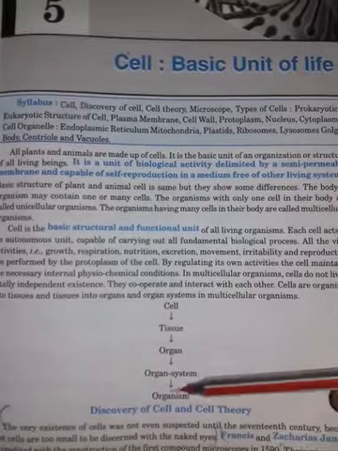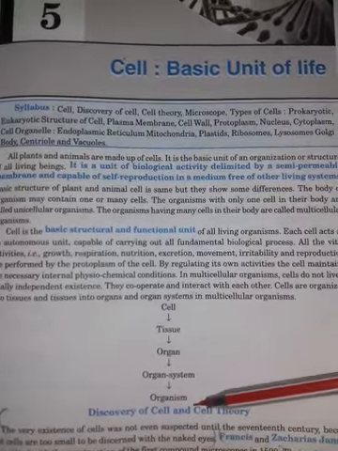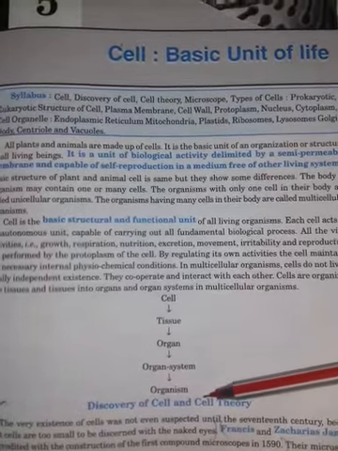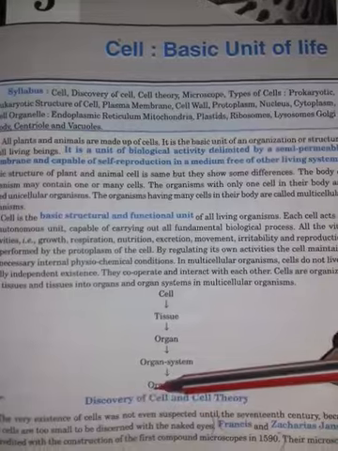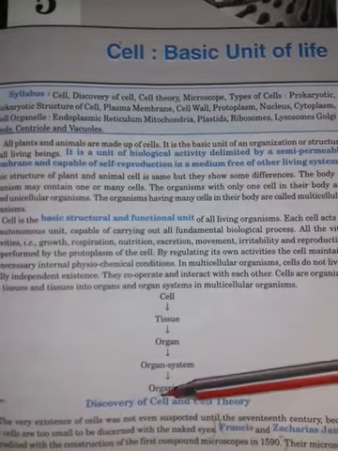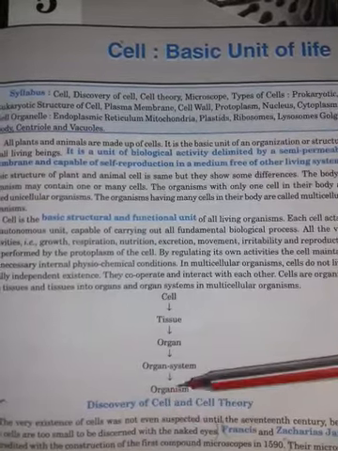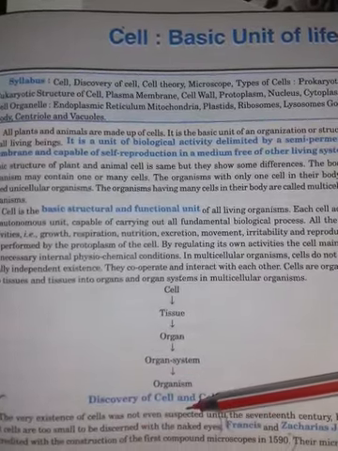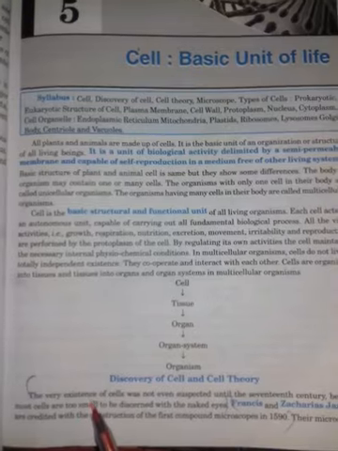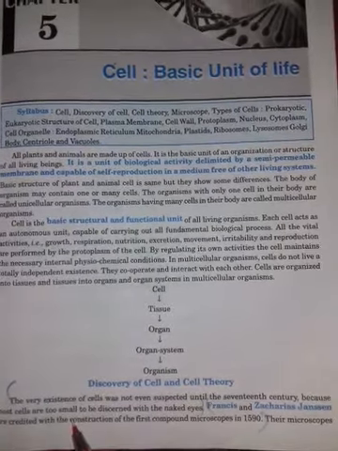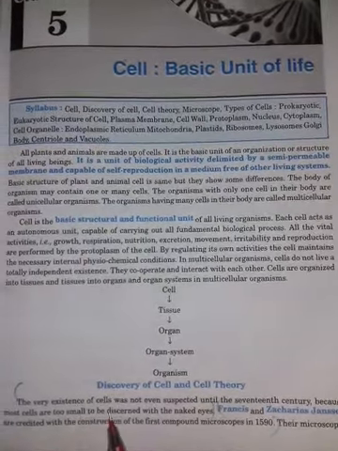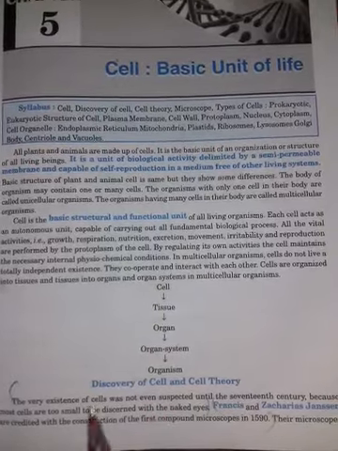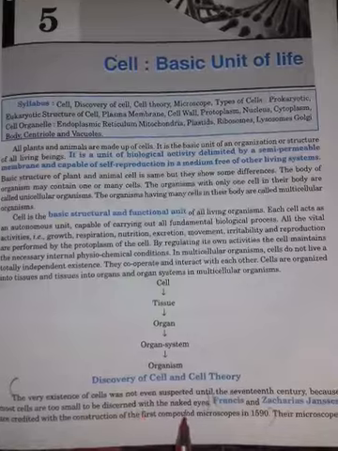First of all, we have to see how the cell was seen. Before that time there was no microscope, so due to the absence of the microscope, the cell was not discovered until the last of the 17th century.